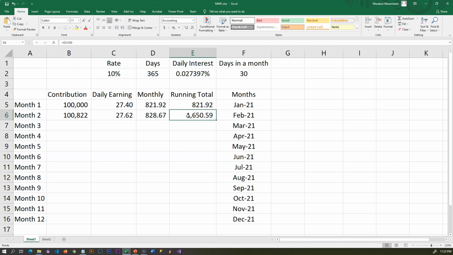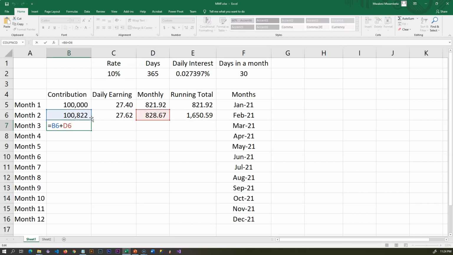So your total interest in month number 2 is 1,650.59. The third month, same thing happens. Your second month total, you get plus interest, and that's the amount that we see here is equals to 101,651.